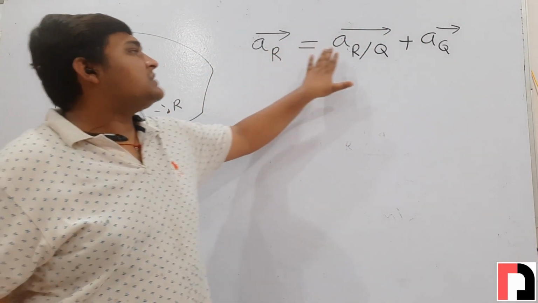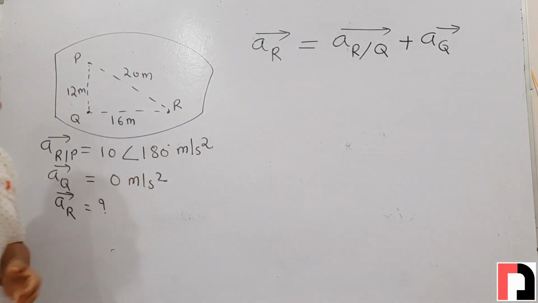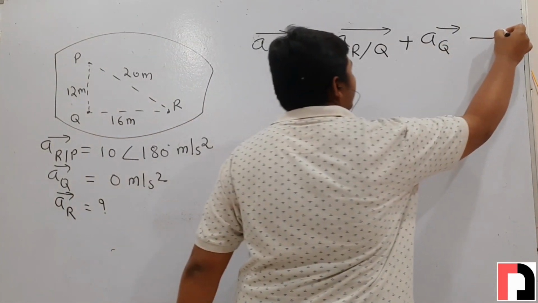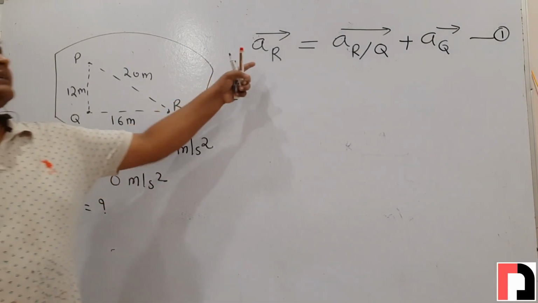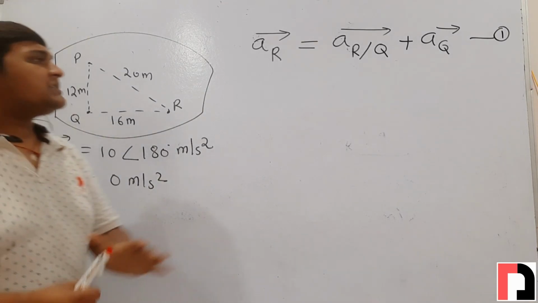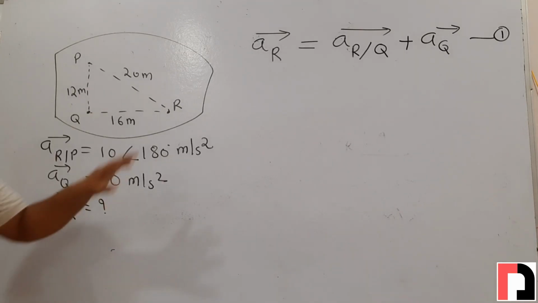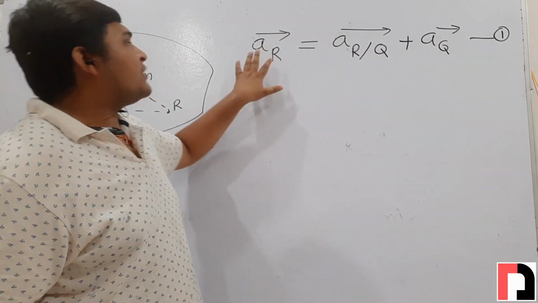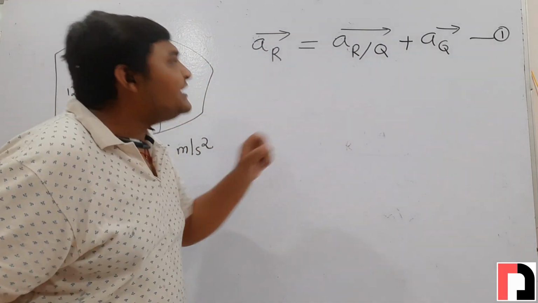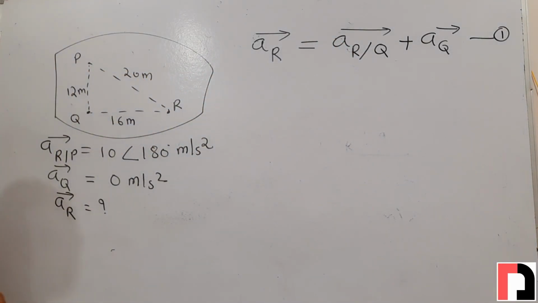So this will be the vector equation of acceleration of R: acceleration of R with respect to Q plus the absolute acceleration of point Q. Clear? This equation is very important. Suppose this is equation 1. In this equation, the acceleration of R is unknown because we have to find it. The acceleration of Q is already given in the problem, it is 0. But for calculating the acceleration of R, first we need to find the acceleration of R with respect to Q, because it is not given in the problem.